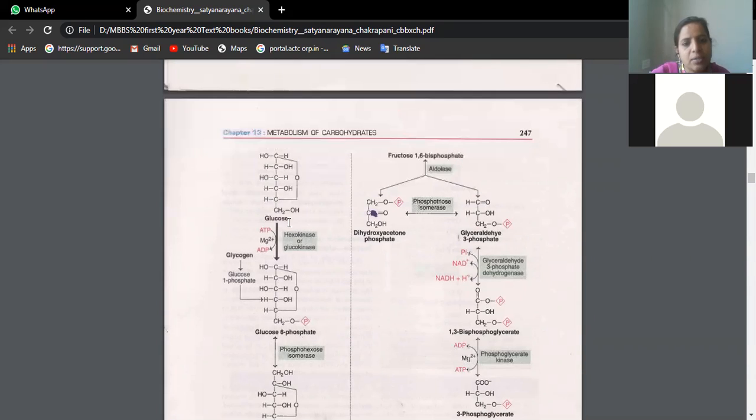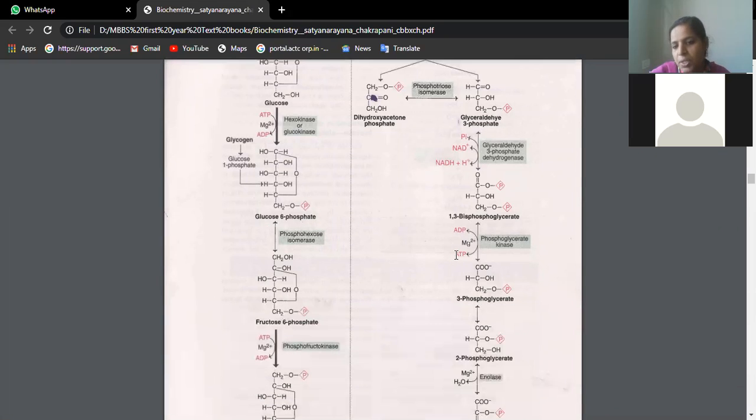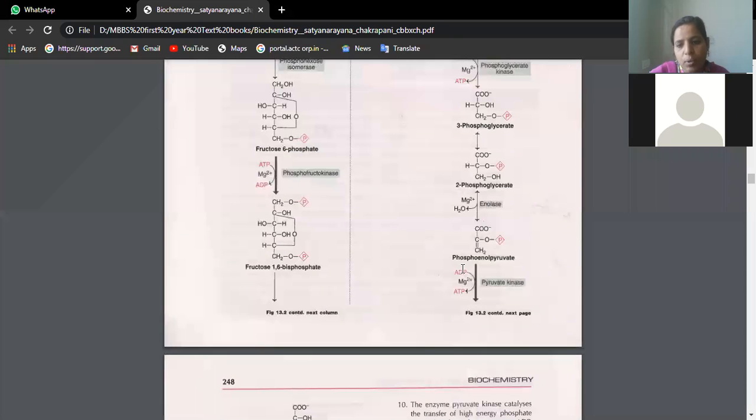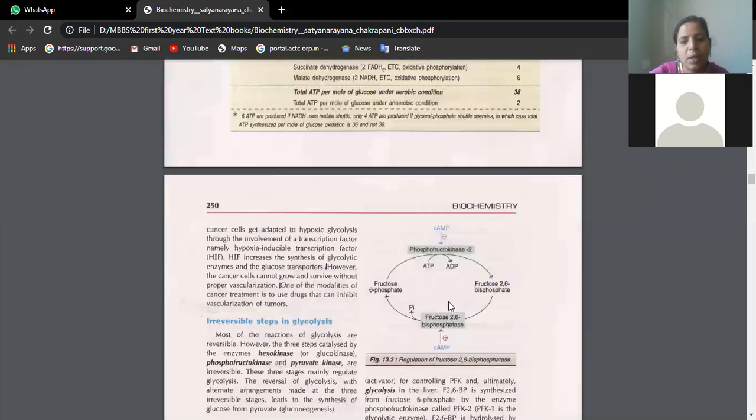Actually, glucose is a 6-carbon compound. Through a series of steps, it is converted to fructose 1,6-bisphosphate, which is also a 6-carbon compound. In the presence of aldolase, it is broken down into 3-carbon and 3-carbon. That means substrate level phosphorylation. Here you will have 2 ATPs at phosphoglycerate kinase. One more, at pyruvate kinase, you will also have generation of 2 ATPs. That basic thing you should remember.